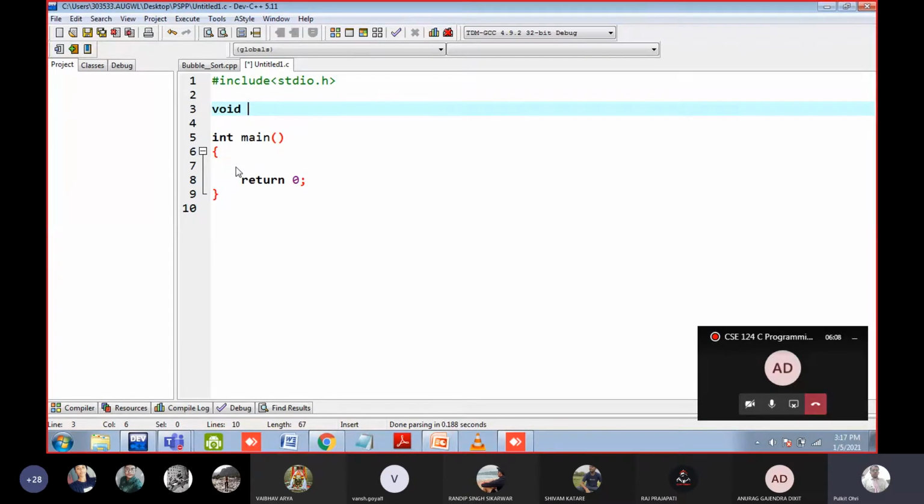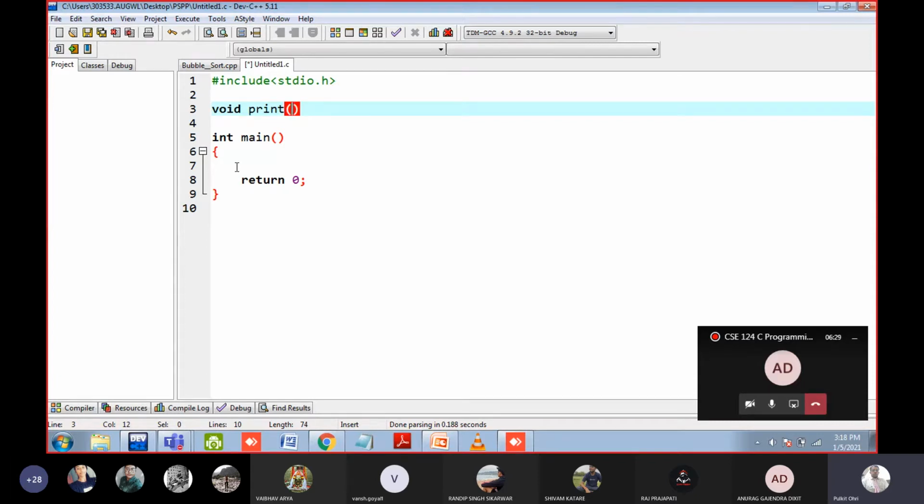Now the name of the function. If you have to print hello on the screen, let us suppose the name is print. This is the name of the function. You can give any name, but there are some rules also. For example, you cannot give the name printf because printf is already defined. So you should use print only.